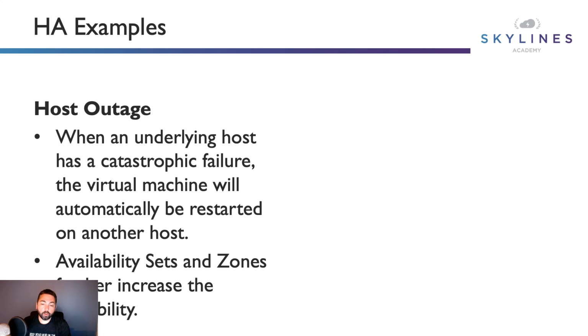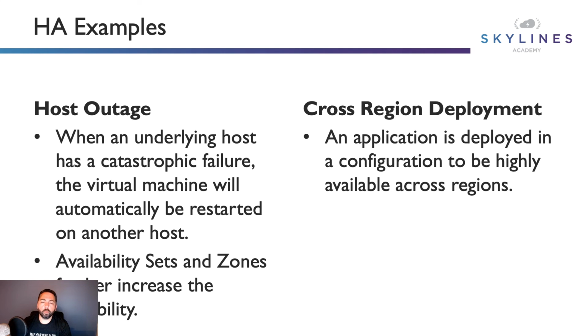Availability sets and zones increase the availability. So even though the VM would get restarted anyway, you can put availability sets or zones, which says, okay, I've got 3 virtual machines. I want them running in 3 separate data centers in the same region. That's availability zones as an example. Cross-region deployment is another high availability example, where you can make an application highly available is to deploy a configuration where you have machines running in 2 different regions. Particularly global applications too, you might, for performance reasons, want things closer to the users in the various countries, and then perhaps you want to have redundant data centers maybe in the same country or nearby, depending on the requirement.